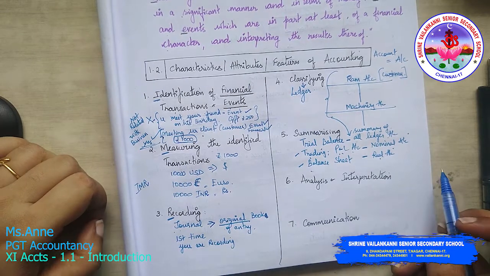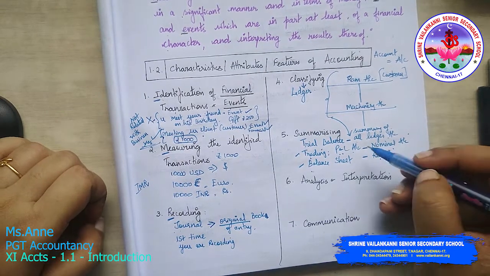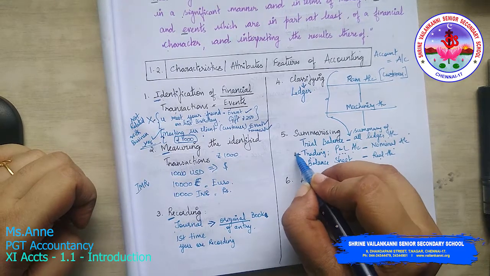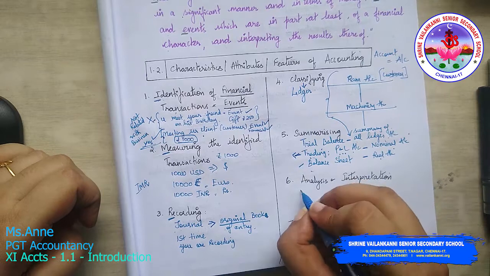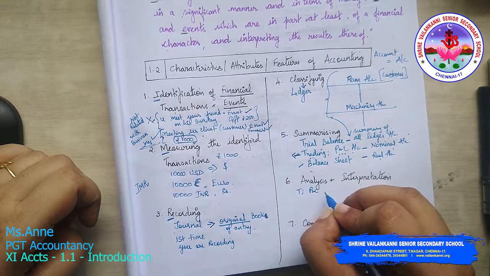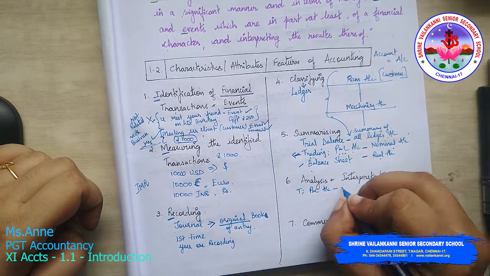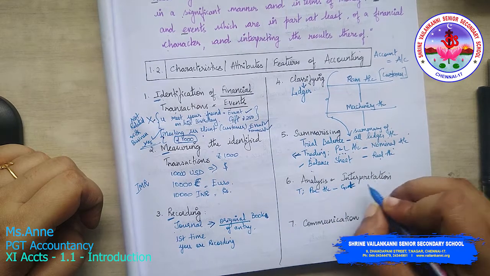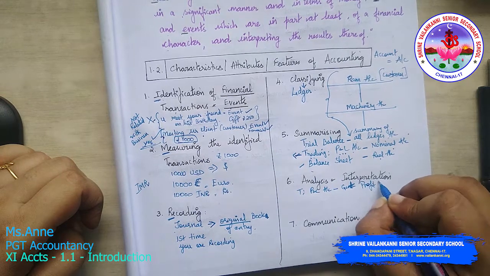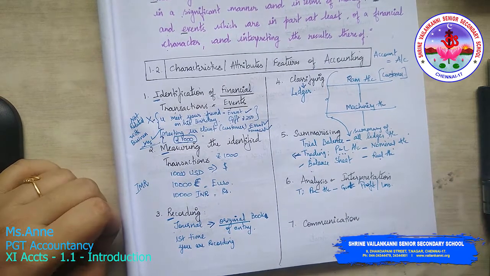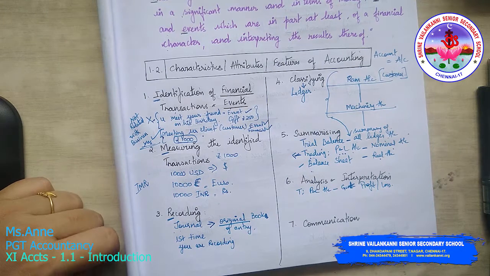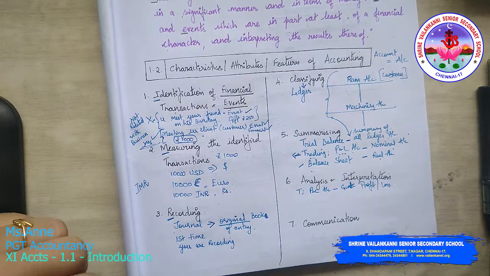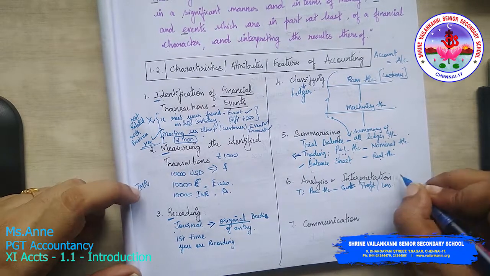analysis and interpretation. What is analysis and interpretation? Once trading and P&L account is done, what is the reason behind preparing it? Trading and P&L account is prepared to get the profit or loss from a business. Any owner of a business will want to know whether there is a profit or a loss in a particular financial year. Now, what is financial year?